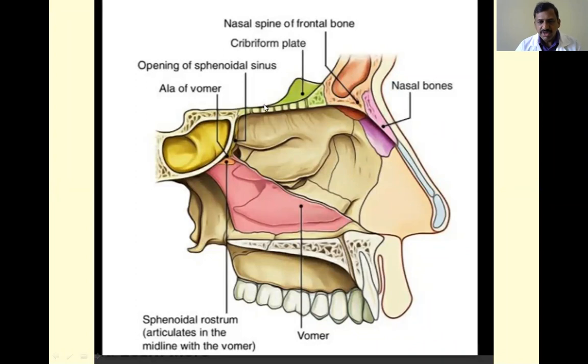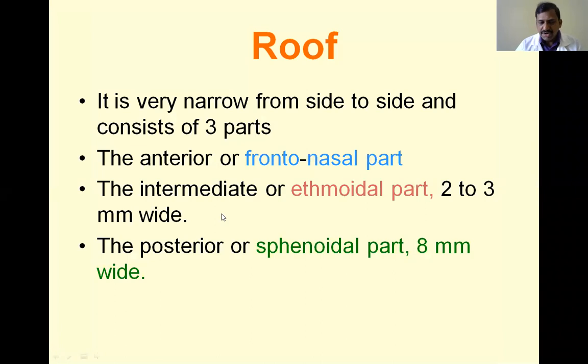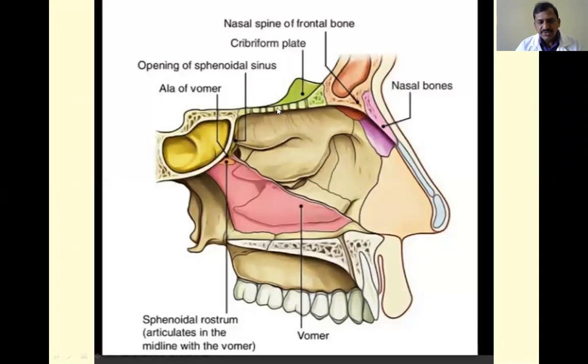Next, coming to another part, the intermediate part. From here to here, this part is called the intermediate part. It is formed with the help of bones. Here, this is the intermediate part, and it is formed by an important bone, the cribriform plate of the ethmoid. Why is it called cribriform? Cribri means sieve-like. It has multiple pores. What is the reason for multiple pores? Because this is the area for the olfactory mucosa. From this, the olfactory nerve endings start, and they pierce this cribriform plate of the ethmoid bone,